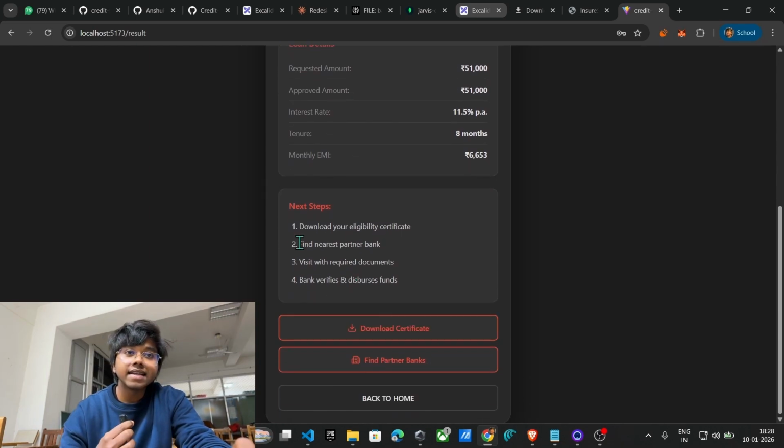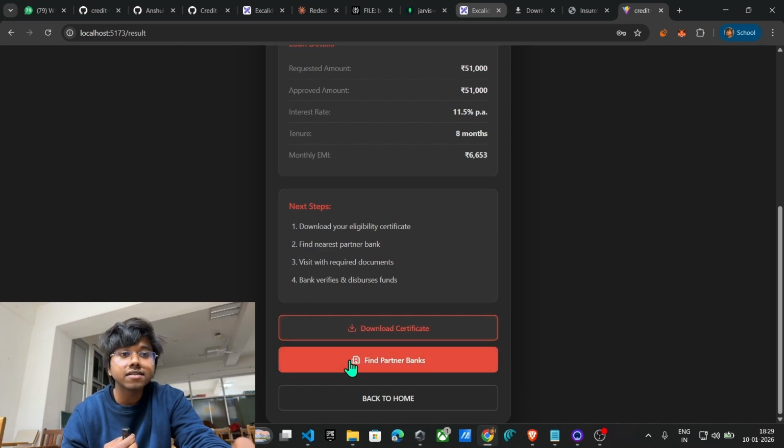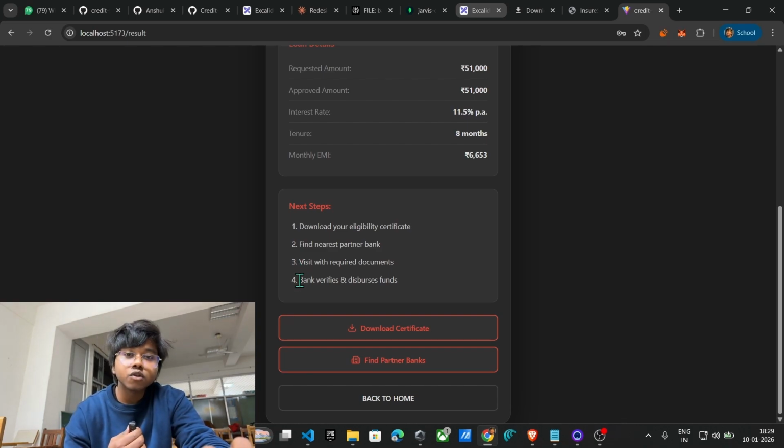The next thing he needs to do is find the nearest partner banks that we are already collaborating with, which provide this service of accepting these certificates. Our application gives that feature of finding the banks, but as of now this feature is not completed yet, but it will be done further. Also, he needs to take the necessary documents with him to the bank, and the bank will further process it, and he will be approved for the loan and he will get it.